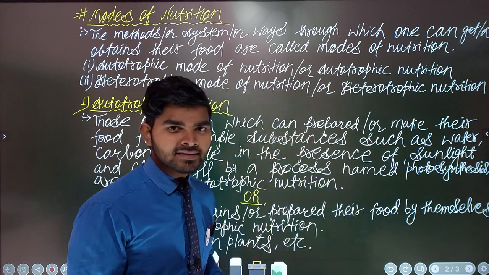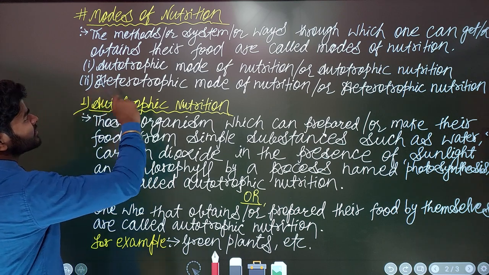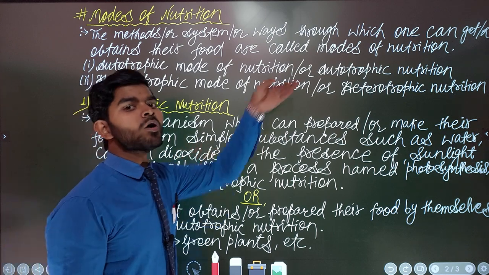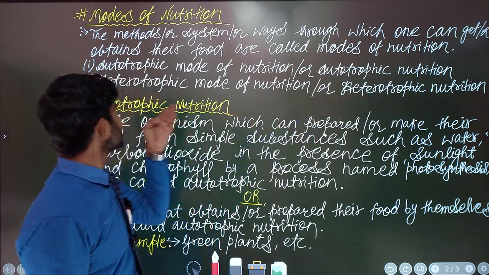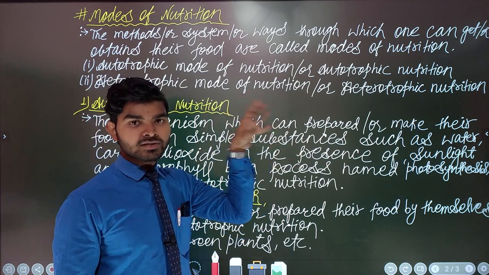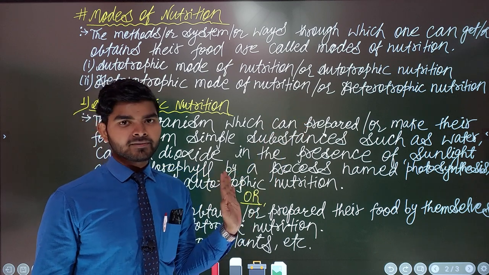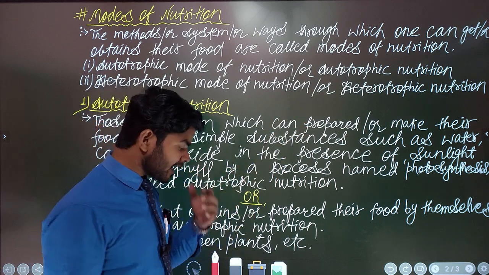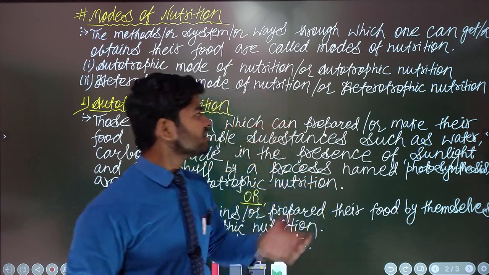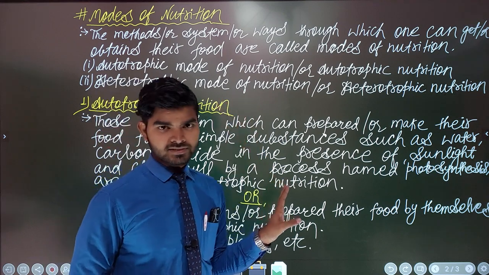Now, what are the different modes of nutrition? I have written here that the first one is the autotrophic mode of nutrition, or you can simply say autotrophic nutrition. And the second one is the heterotrophic mode of nutrition, or you can simply say heterotrophic nutrition. But what I have used in my life to recall this point is the heterotrophic mode of nutrition and the second one is the autotrophic mode of nutrition.